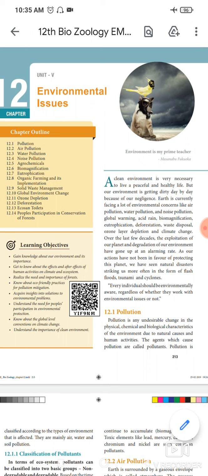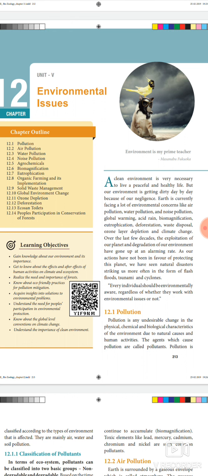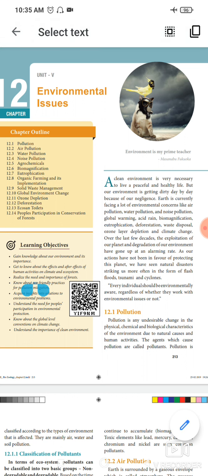Earth is currently facing a lot of environmental concerns like air pollution, water pollution, noise pollution, global warming, acid rain, biomagnification, eutrophication, deforestation, waste, ozone layer depletion and climate change, isn't it? Yes, that is why we face a lot of environmental issues.